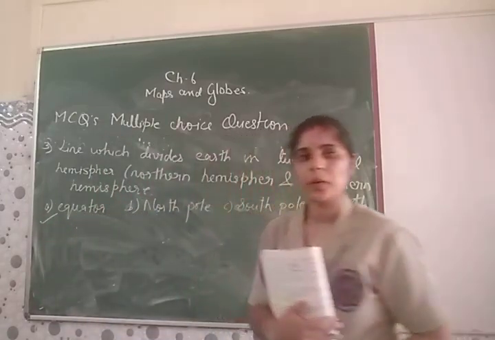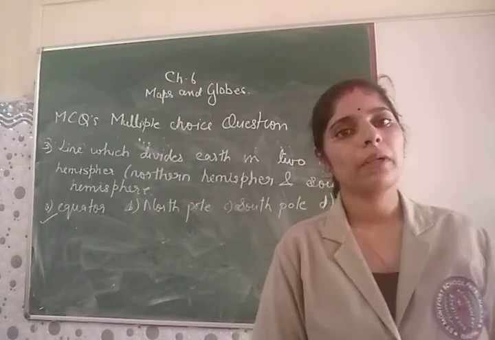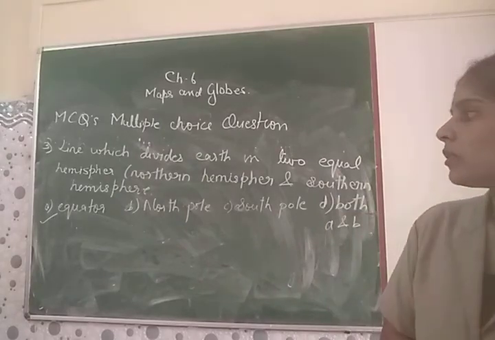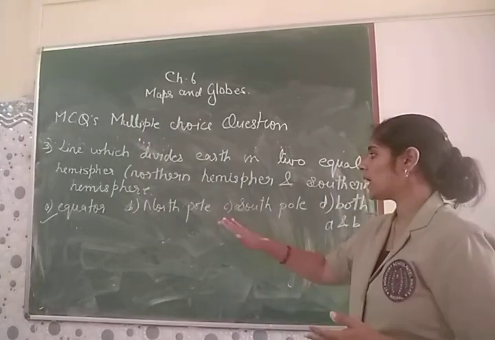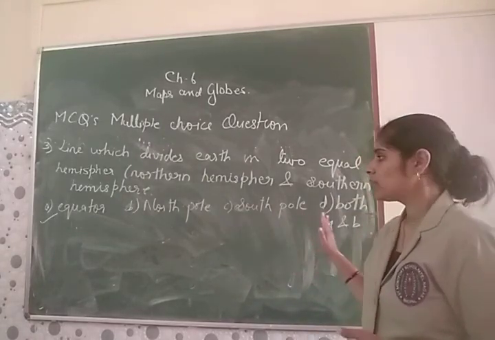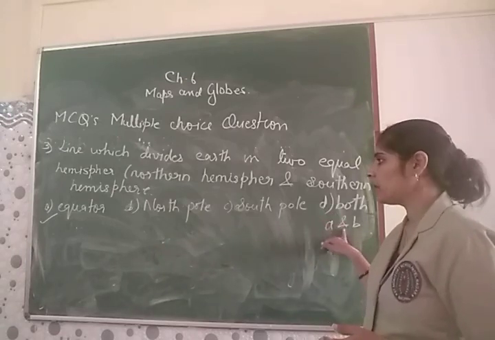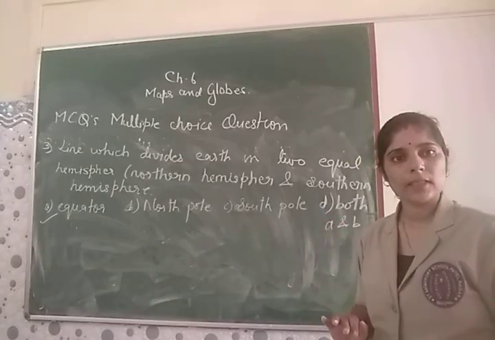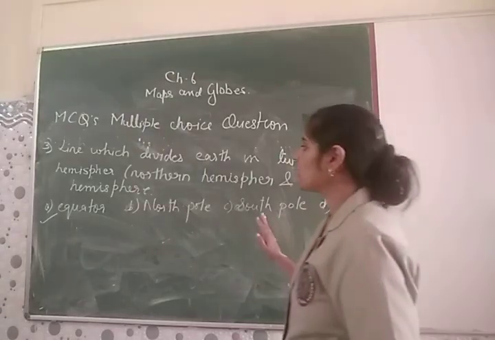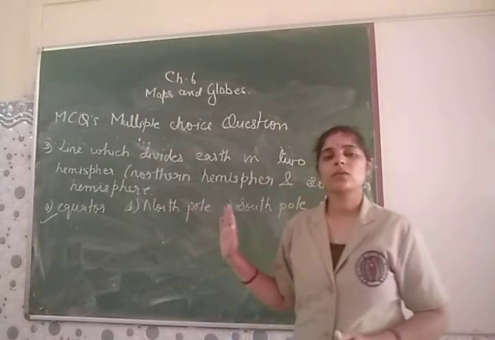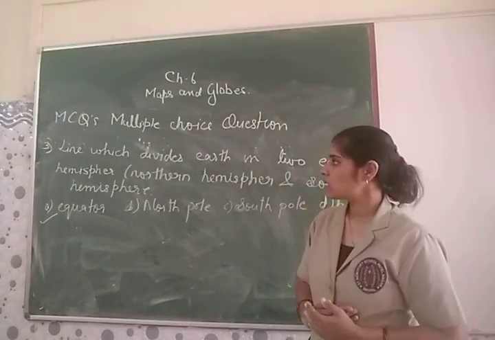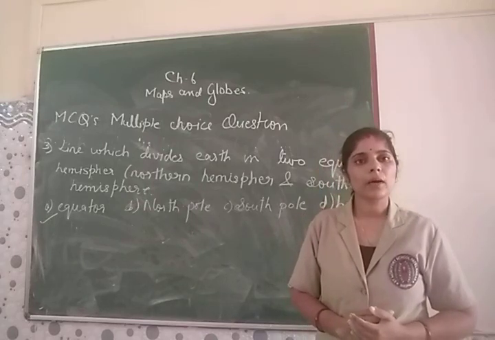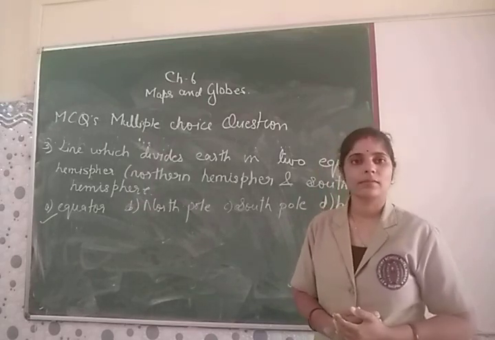So in this way you have to do your multiple choice questions, and you have to go through each and every option. That means if it is both A and B, why is it there, or why is it not there? You have to think about each and every option so that you can mark the answers properly. I hope you have understood about the MCQs. Thank you.